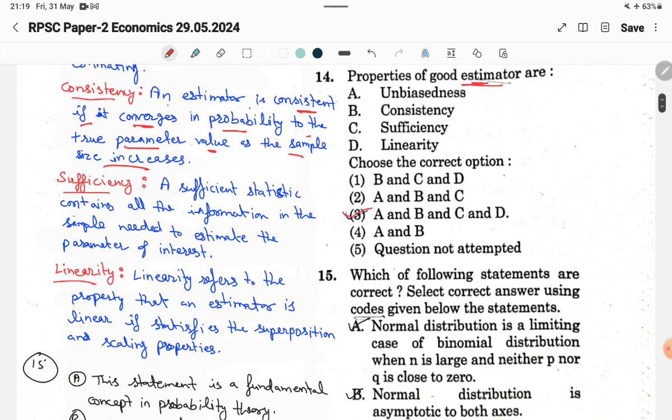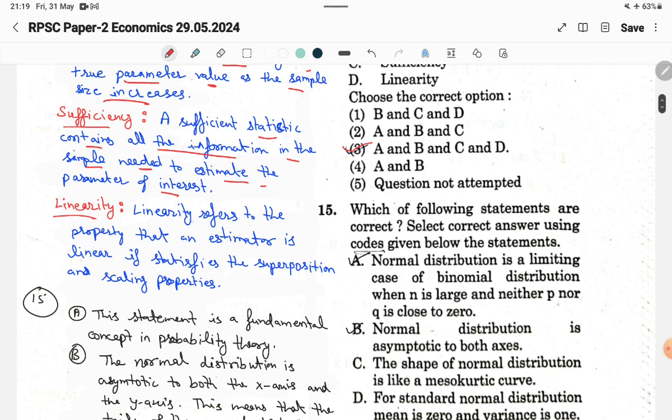Sufficiency: a sufficient statistic contains all the information in the sample needed to estimate the parameter of interest. And the last one is linearity: an estimator is linear if it satisfies the superposition and scaling properties. Now the answer will be the third one.